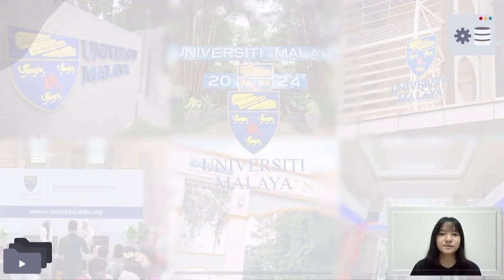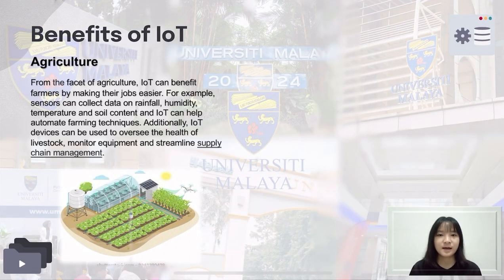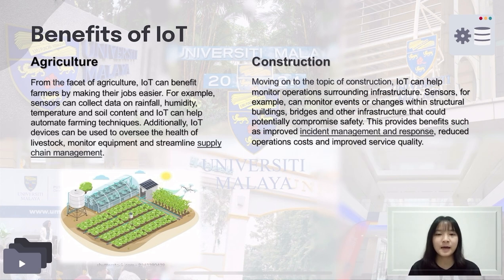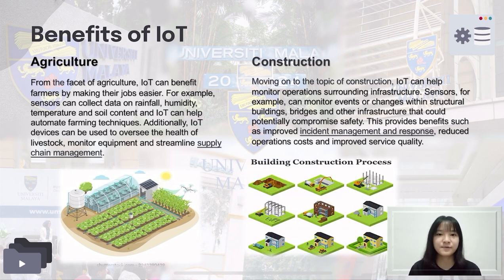Now, I will introduce the benefits of IoT. For agriculture, IoT can benefit farmers by making their job easier. Sensors can collect data on rainfall, humidity, temperature, and soil content, and also help automate farming techniques. Moving on to construction, IoT can help monitor operations surrounding infrastructure. This can provide benefits such as improved incident management and response, reduced operations fees, and also improved service quality.